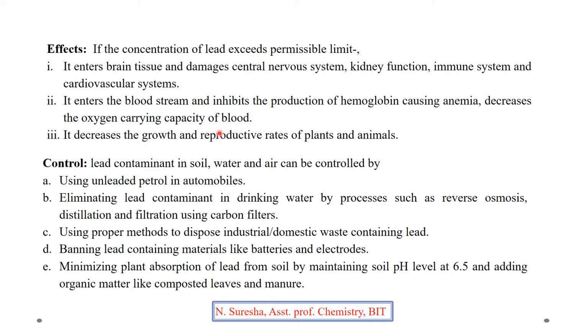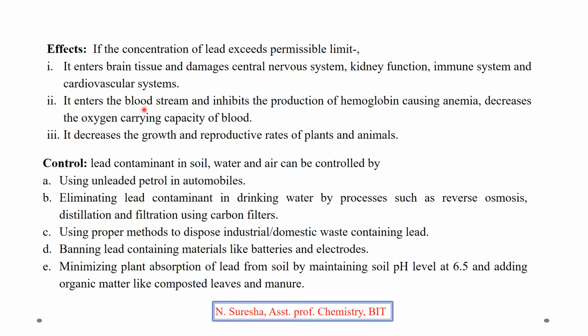If the concentration of lead exceeds the permissible limit, it will affect the plant and animal life. If it enters, it will enter the brain tissue and damage the central nervous system. It may also damage kidney functioning, immune system and cardiovascular system. If the concentration exceeds the permissible limit, it will cause damages like this.